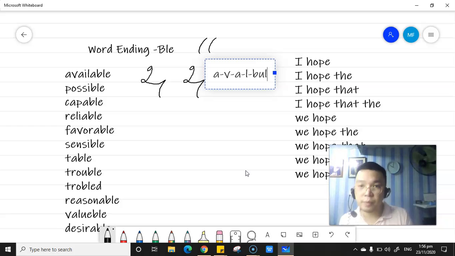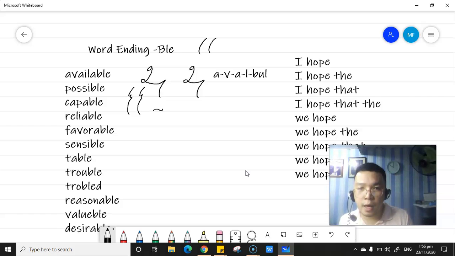Okay, let's have the word possible. P-O-S ball for possible. Capable: K-A-P ball for capable.